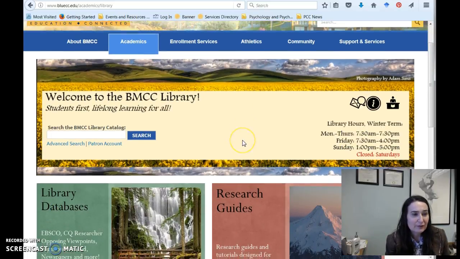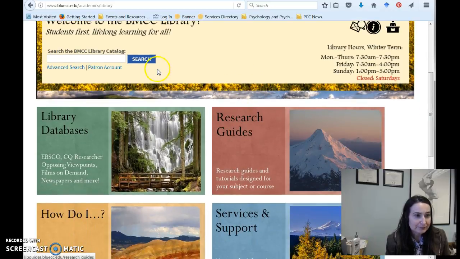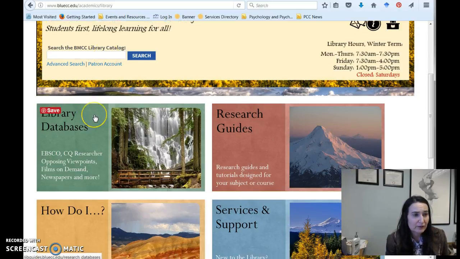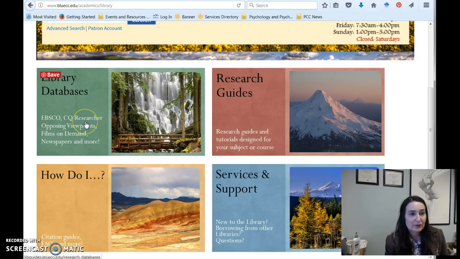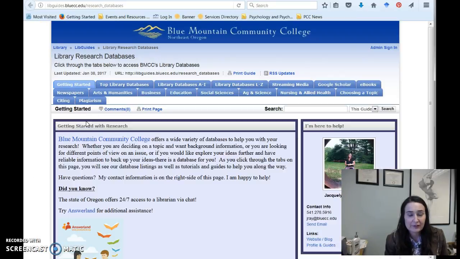So what we're going to do is actually scroll down. This search screen right here, this is for the library catalog that gets you to all of our books. But where I want to take us to is to our library databases page. So we're going to click here, just on the screen.